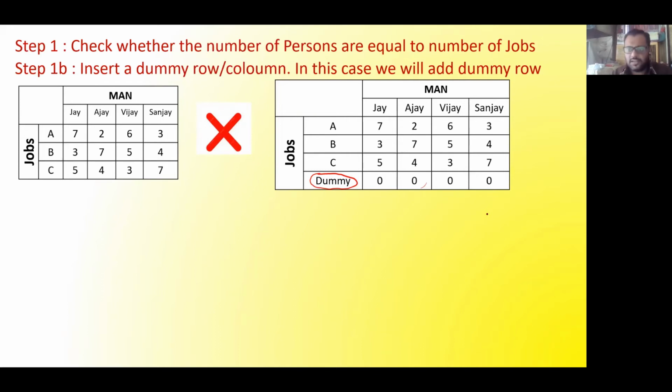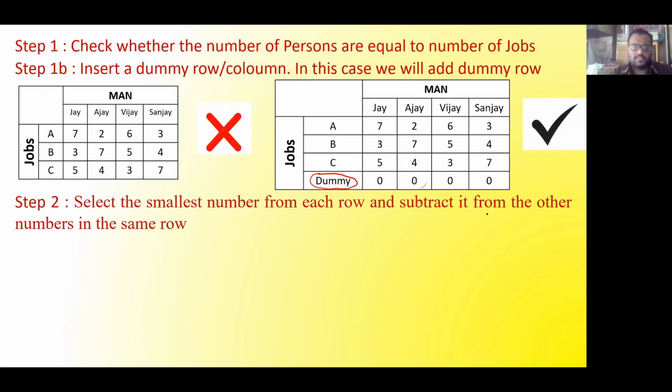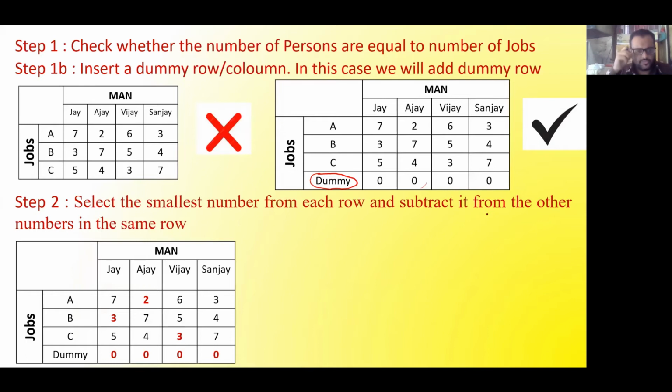Now it's very simple. It goes as our logical steps which we already followed in previous problems. The first step is to select the smallest number from each row and subtract it from the other numbers in the same row. In the first row, the minimum number is 2. Second row, minimum number is 3. Third row, minimum number is 3. And fourth row, minimum number is 0. So any 0 you can take. Anyway, it is 0, so we need not solve anything.